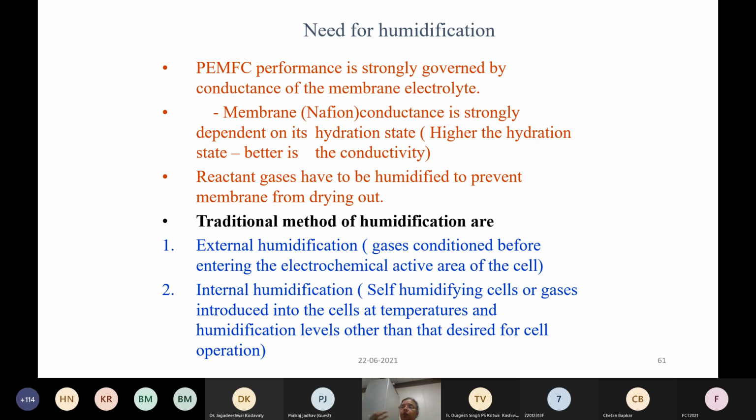So what you have to do is humidify the gases or pass the gas through some kind of a water column to get the required humidity. This can be done by two methods, an external humidification or an internal humidification. External humidification is where you condition the gases before you send them to the cell, and internal humidification is where somehow you ensure that the product water is utilized, or you modify the membrane such that it retains the water. These are the things that are possible.